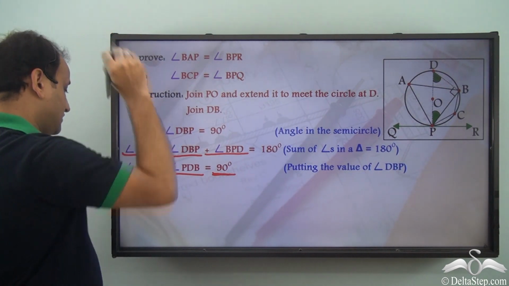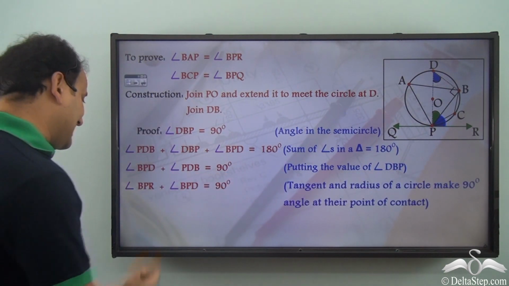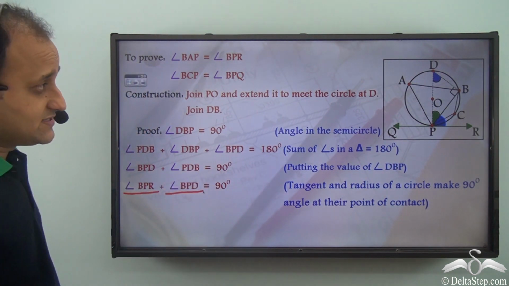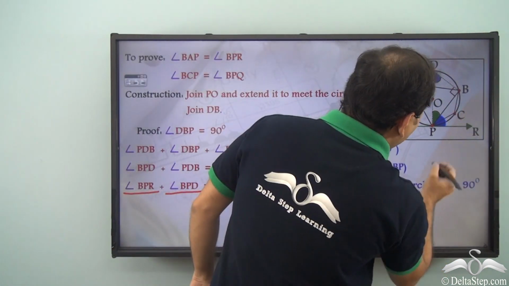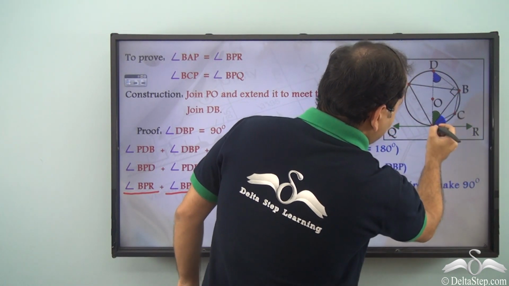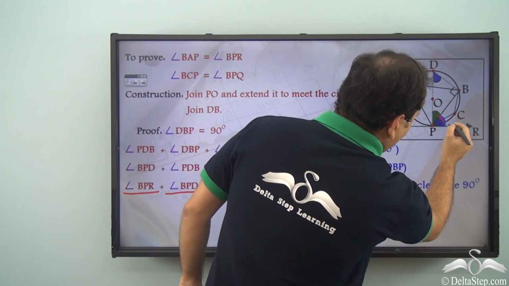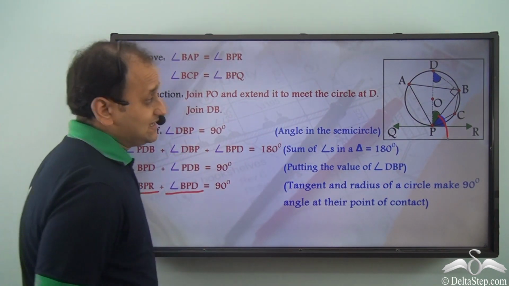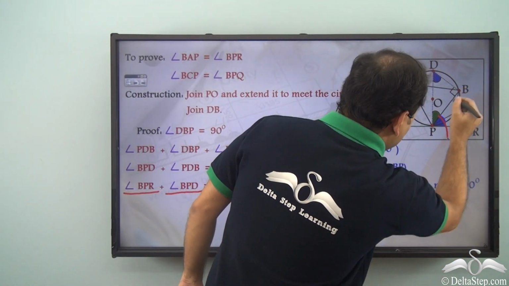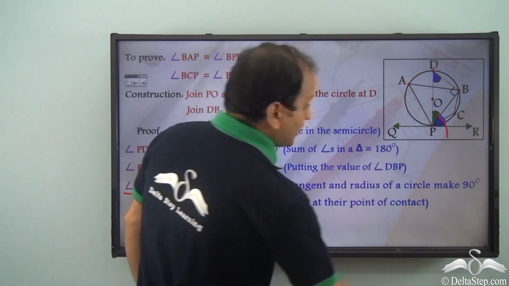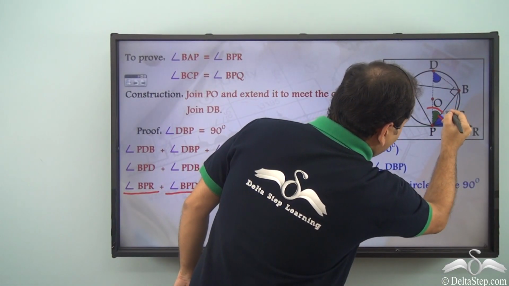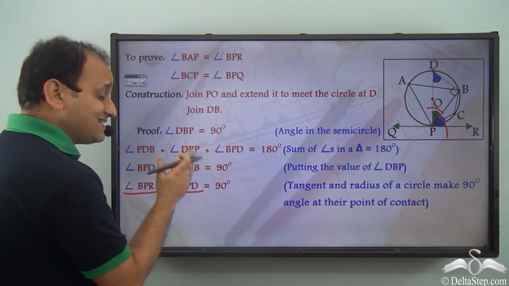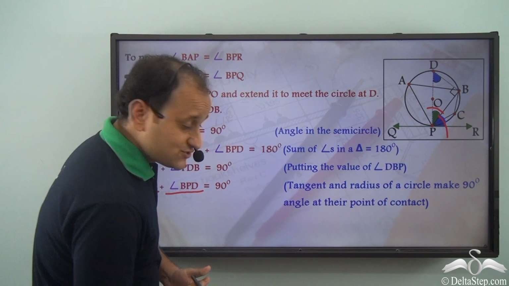Now, we can also say that angle BPR plus angle BPD is equal to 90 degrees. Let's see, we have angle BPR. So, we are talking about this particular angle. This plus angle BPD. So, we are talking about this particular angle here. Now, if we add both of them, we get 90 degrees. Why do I say so?